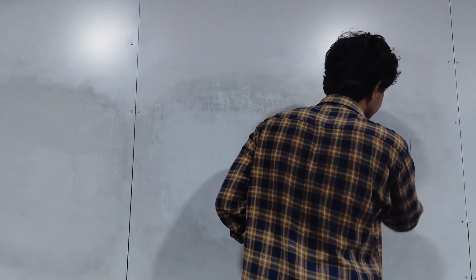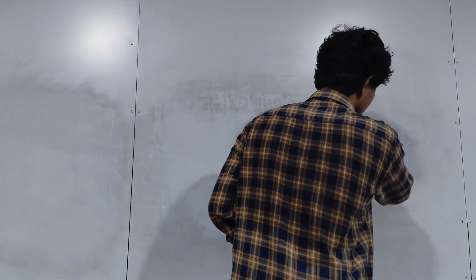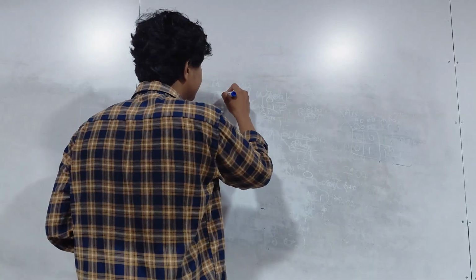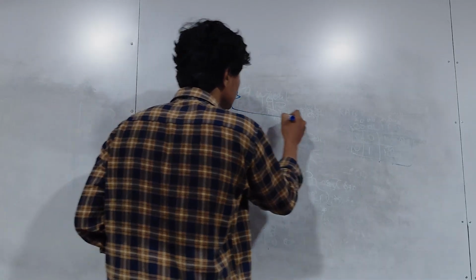Redraw the K-map. And I'll show you how to derive a boolean expression from the K-map.